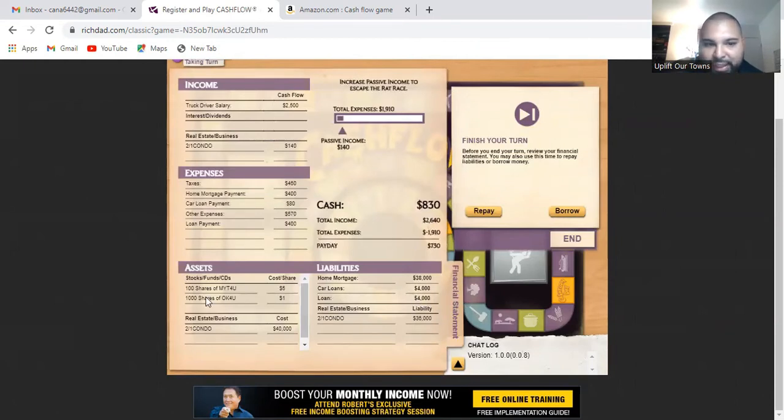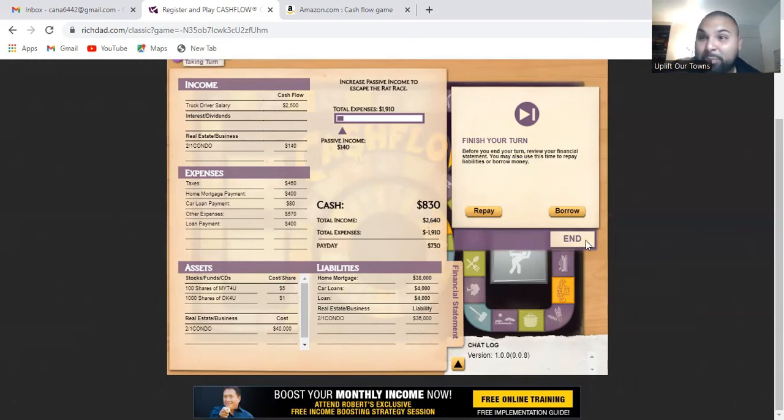which again I'm okay with, because now I have 1,000 shares of a stock, meaning that if it goes up to $40 a share, I'll be able to sell it for $40,000. I have a real estate that I'm making 140 on, not to mention if I get a chance to sell it, I could sell it for more. So I'm going to continue with the goal of paying this loan as soon as possible.